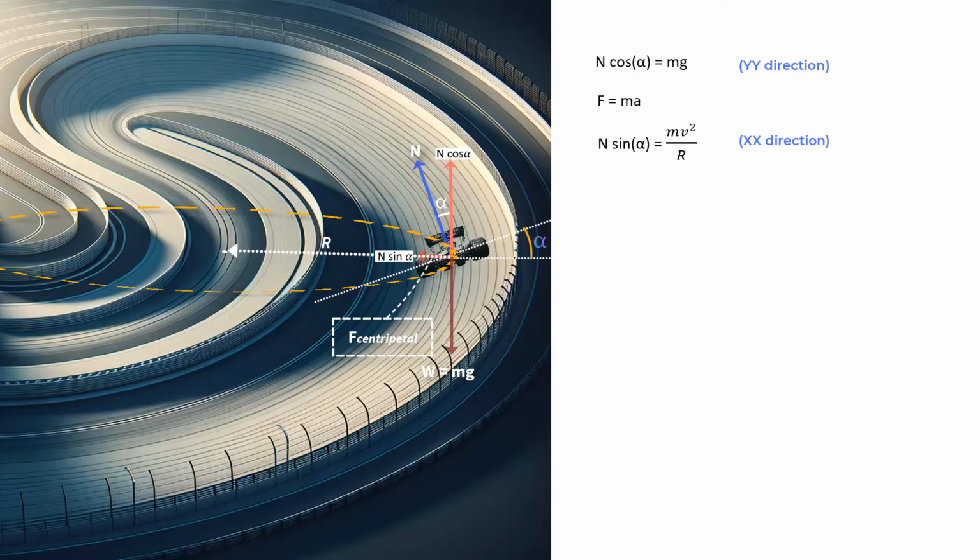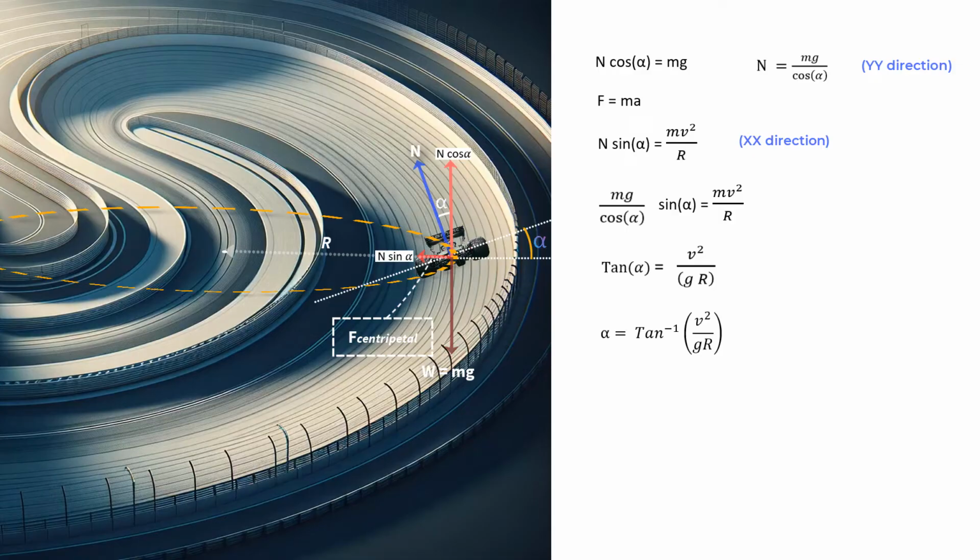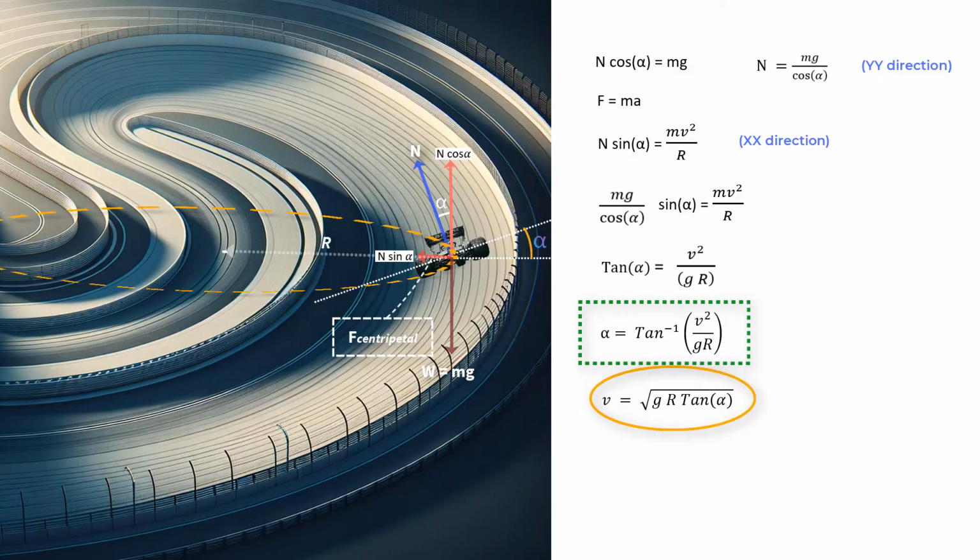Now, if we write N in this equation as mg upon cos alpha and substitute it in this equation, what we get is mg upon cos alpha into sin alpha is equal to mv squared upon r, or tan alpha is equal to v squared upon g into r. And if you want to, you can write alpha as tan inverse of v squared upon gr. Also, you can write velocity v as v is equal to root of gr times tan alpha.